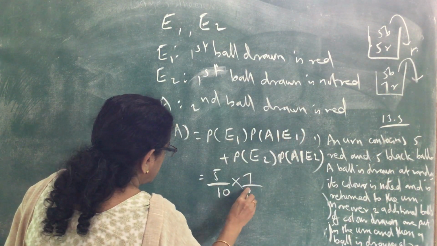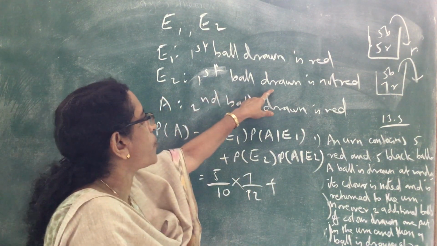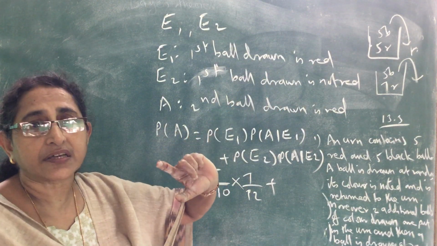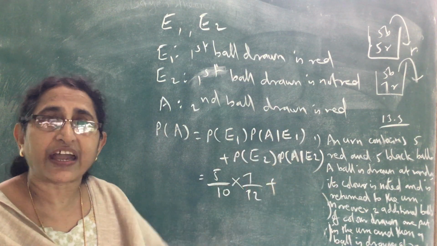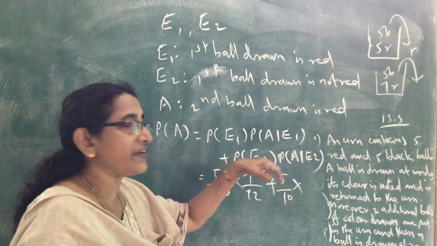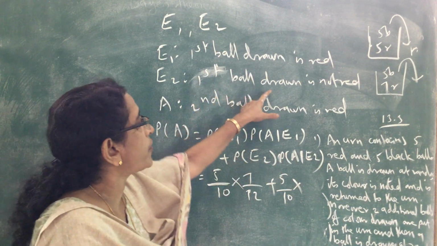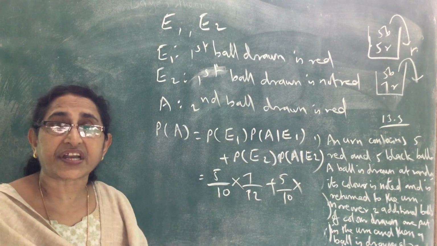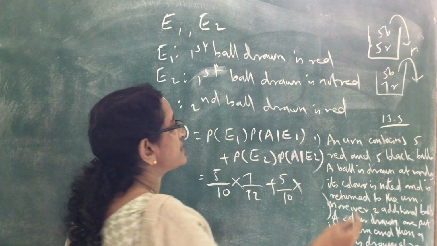Plus probability of E2. Probability of E2 means the first ball drawn is not red, not red means black. With 5 black and 5 red, the probability that the first ball drawn is not red is 5 by 10, into probability of A given E2. E2 is given, that means the first ball drawn is not red, that is, black.